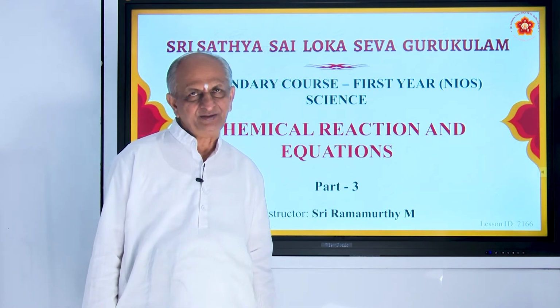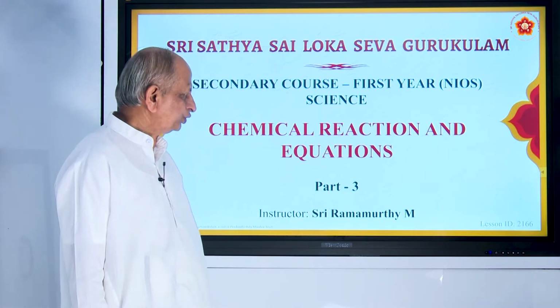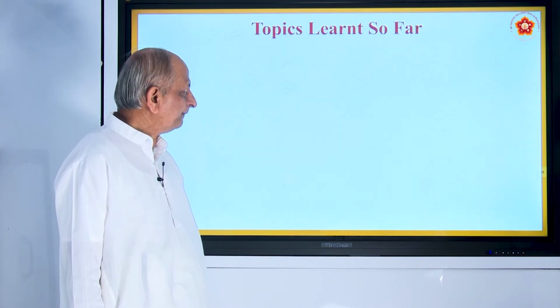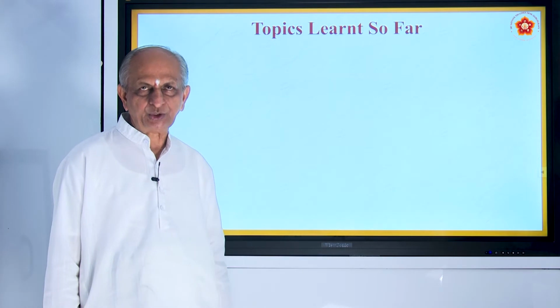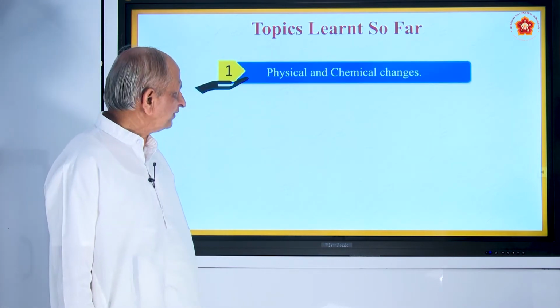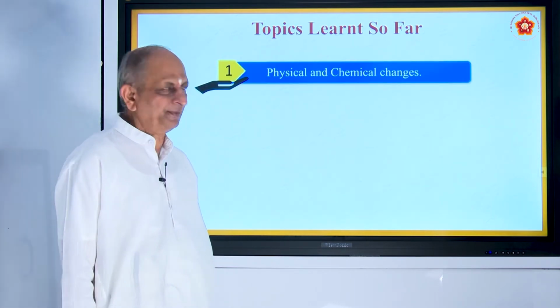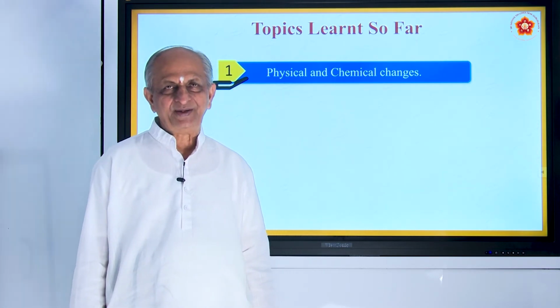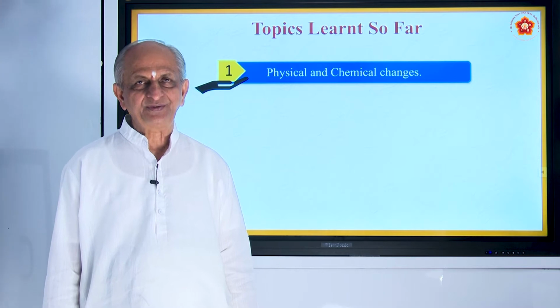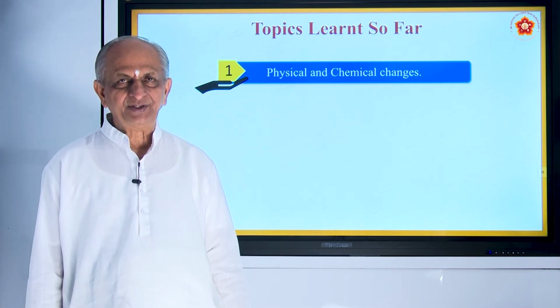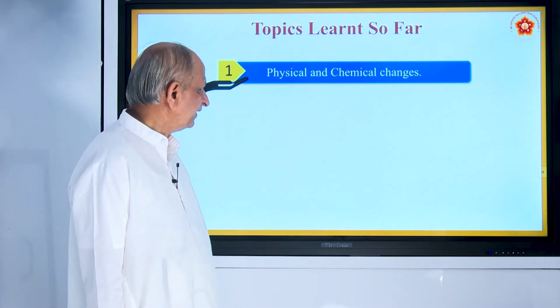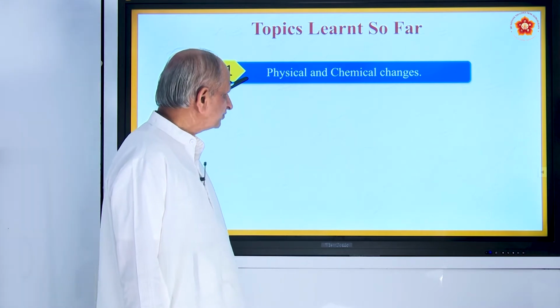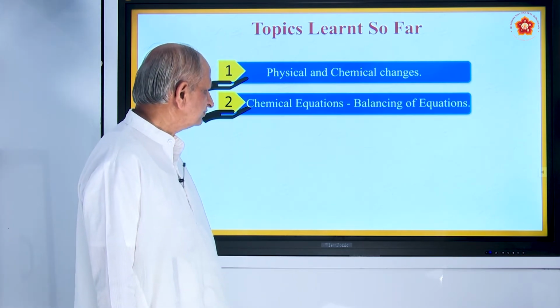Already we have seen in part 2 some of the important things with regard to this, and first one was physical and chemical changes. The changes which are very temporary are called physical changes. The permanent changes are called chemical changes. So that we see in daily life also.